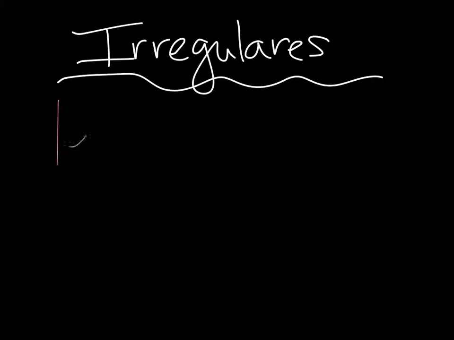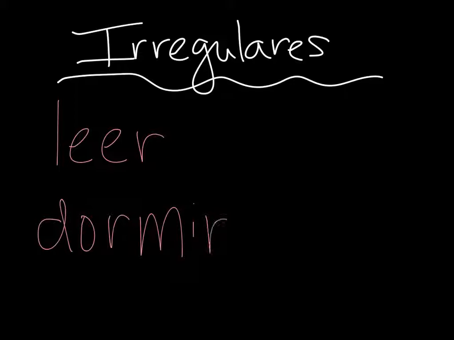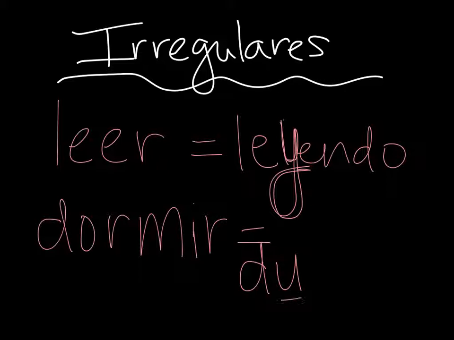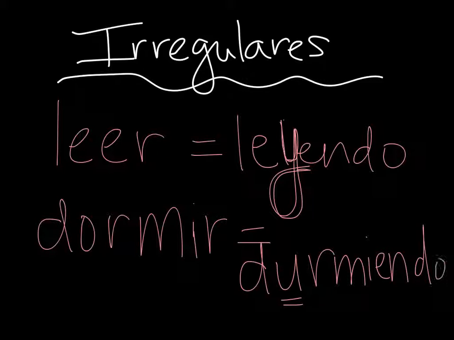So like usual, there are a lot of irregulars. I'm just going to give you two that we tend to use often. So here we have the verb leer. Leer you would think would be leyendo, but it is not. This I is going to change to a Y, so it is leyendo. Okay, leyendo. Dormir is actually going to change to a U. So instead of dormiendo, it's durmiendo. Okay, so there's just a couple of irregulars. Like I said, there's a lot of them. You won't be able to memorize all of them right now, but those are ones that you're going to use a lot.